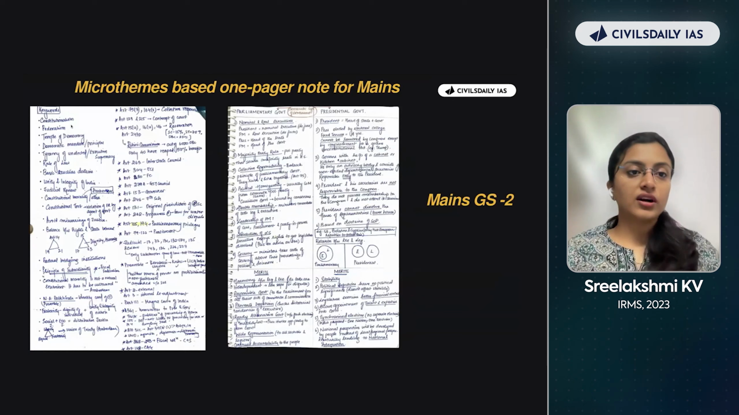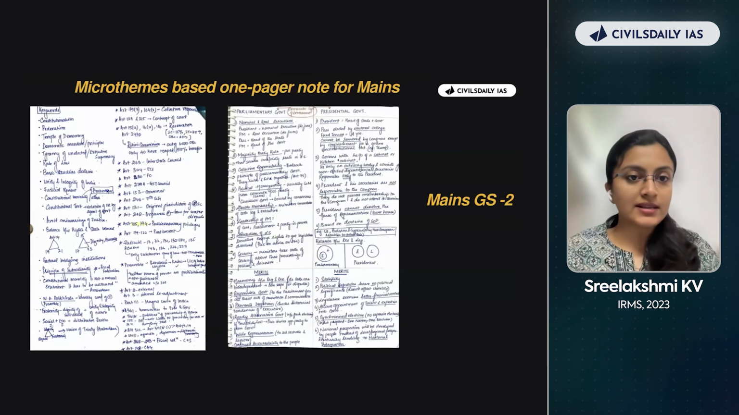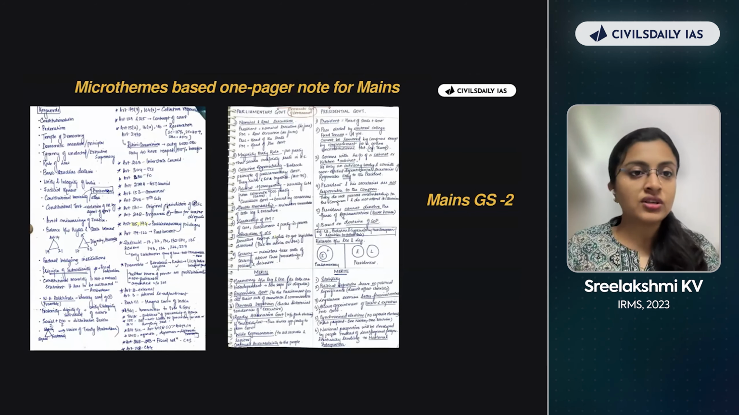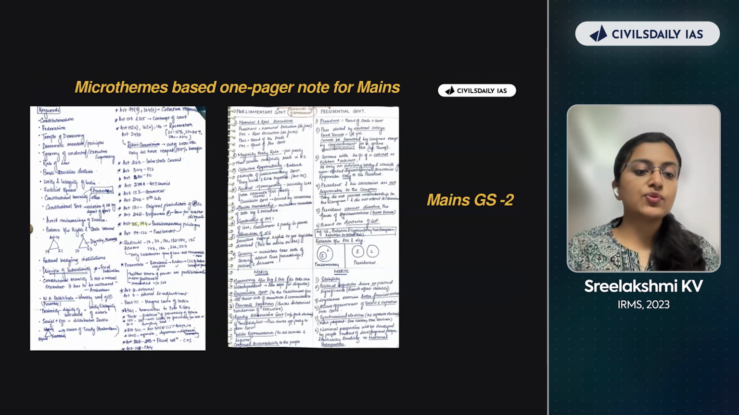Again, a list of keywords that needs to be added in the answer. For example, constitutionalism, federalism, temple of democracy. I'll make sure that these keywords come in my answers to make it look a little more technical, professional in nature, right? Different important articles that I'm going to mention in my answers. Then parliamentary form of government, presidential form of government, the difference between them, the merits and demerits, analysis.